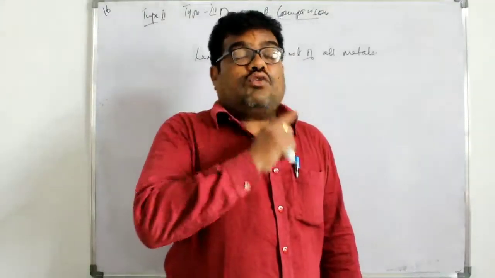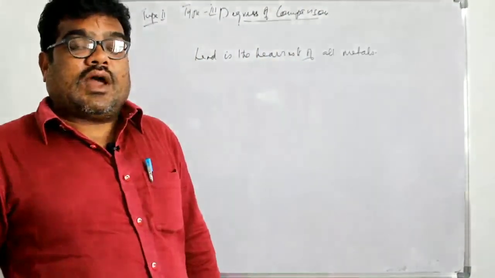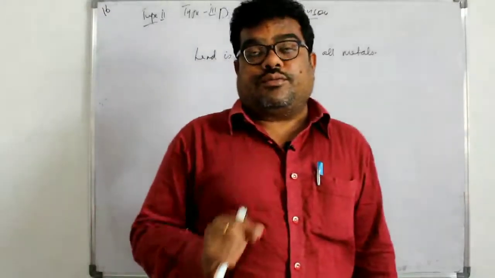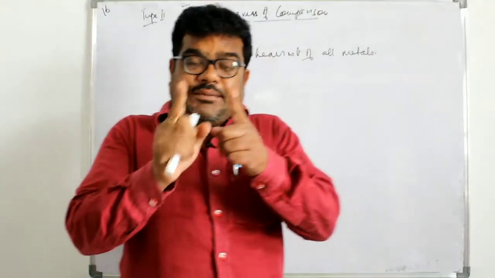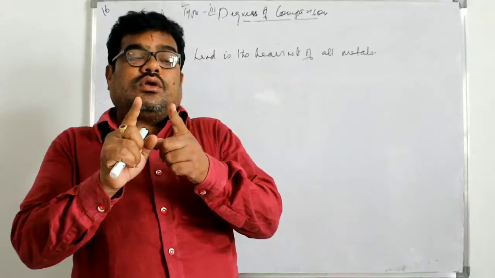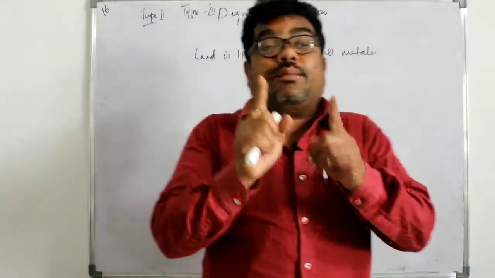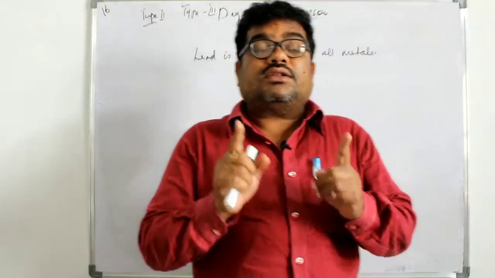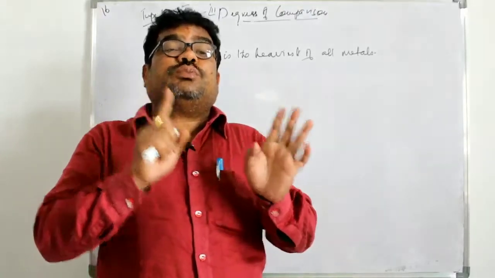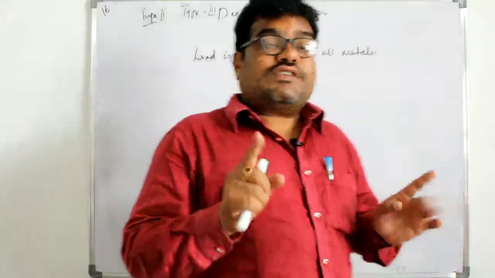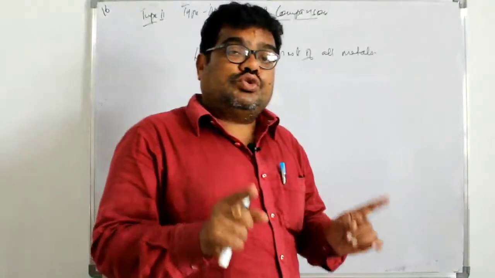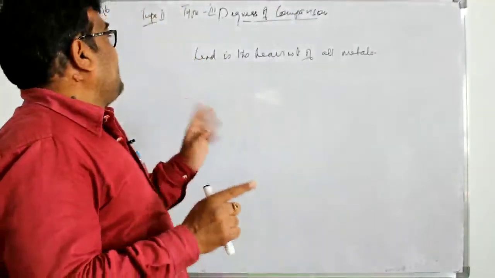Next. Now we are going to type 3. After that we shall go into type 4. Type 3 and type 4, almost all it depends on the sentence which is in superlative. First of all, we will try to do type 3.